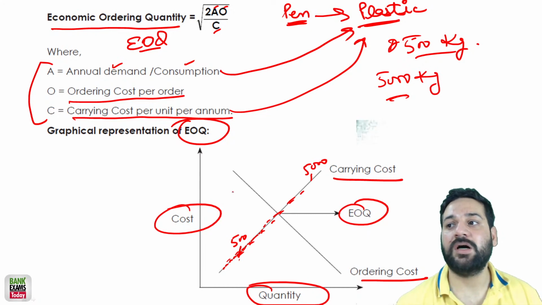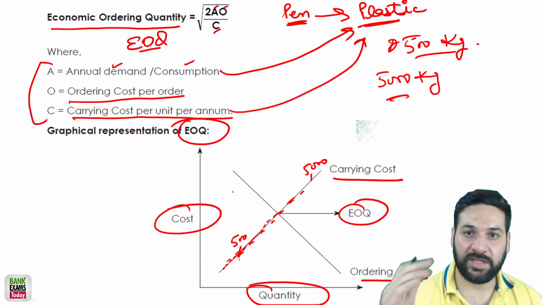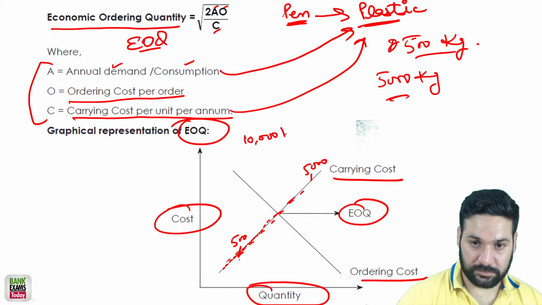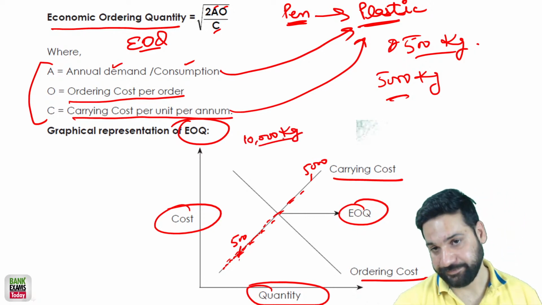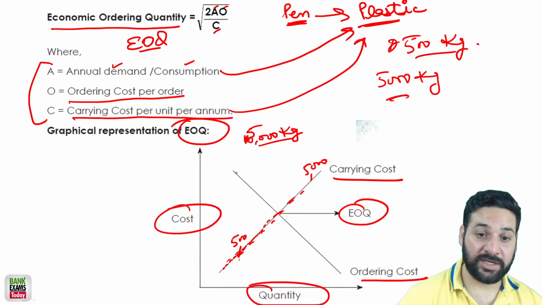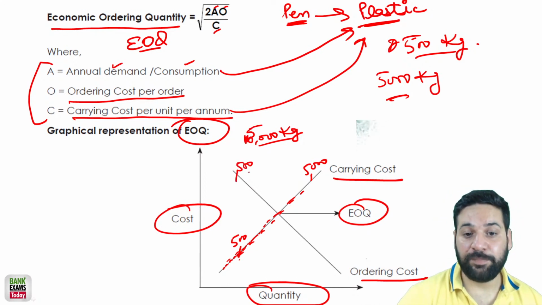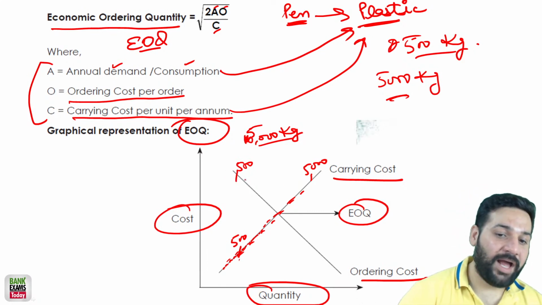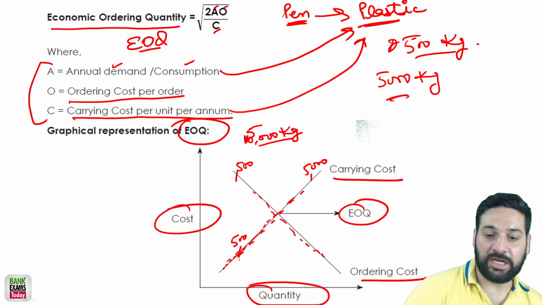So maybe there is a truck which can carry 10,000 kg or 5000 kg of plastic, right? But if you are ordering 500, then the per unit ordering cost would be high. As the quantity per order increases, the ordering cost decreases.